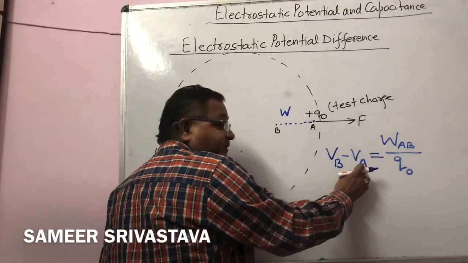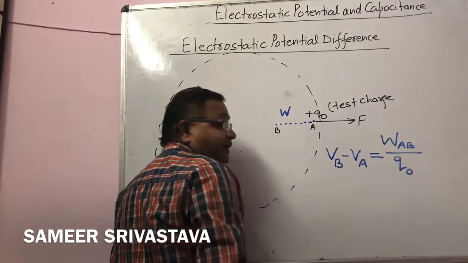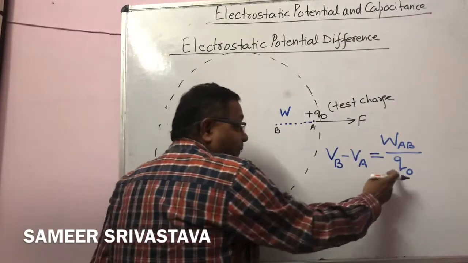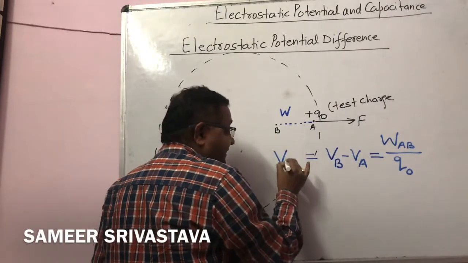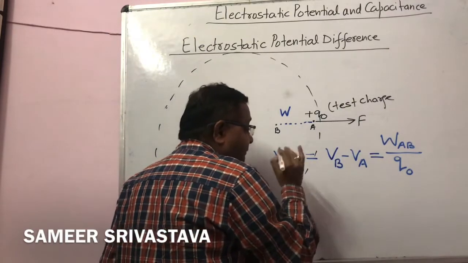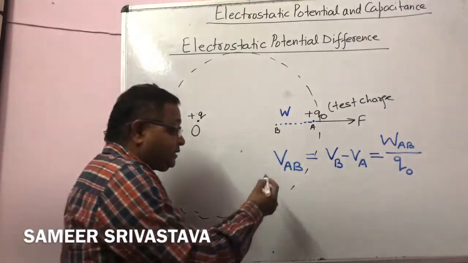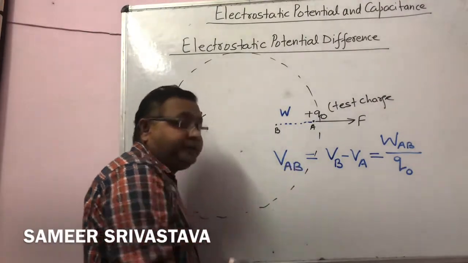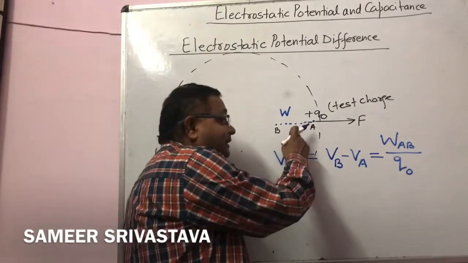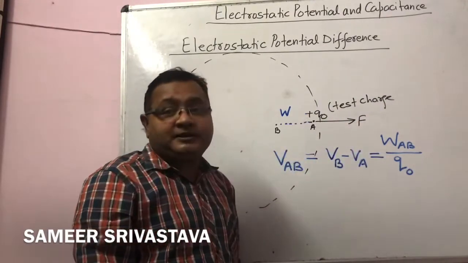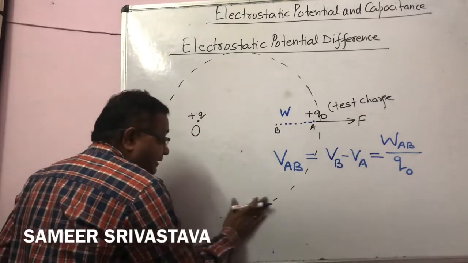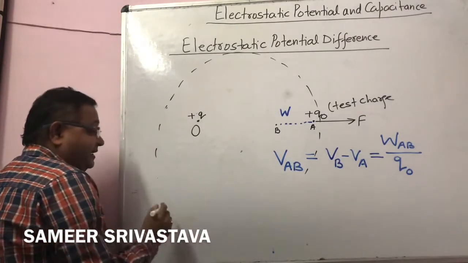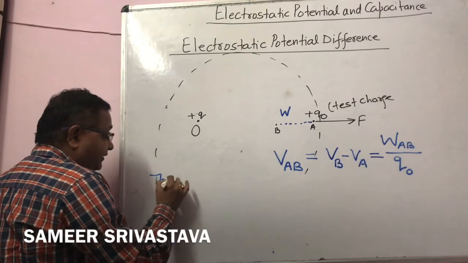It is also written as VAB, because the charge moved from the point A to B against the electrostatic force.